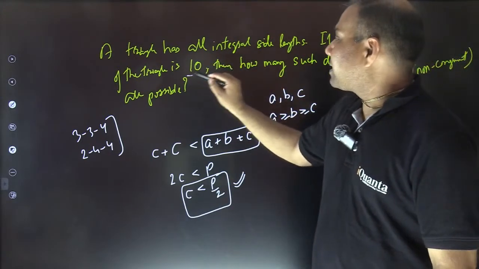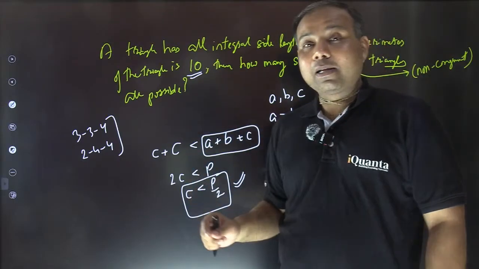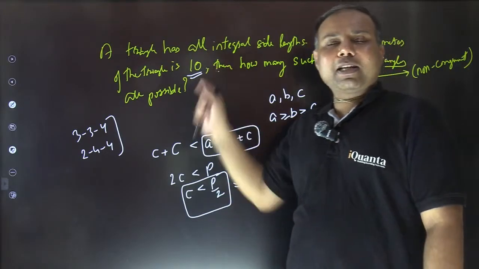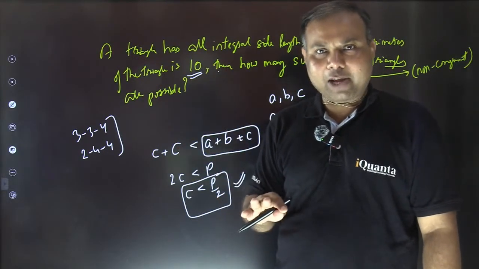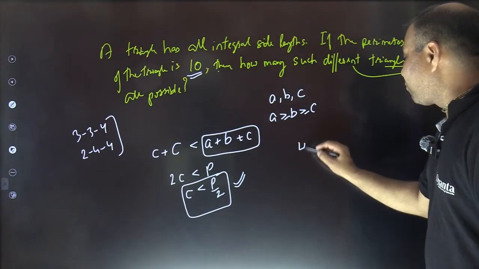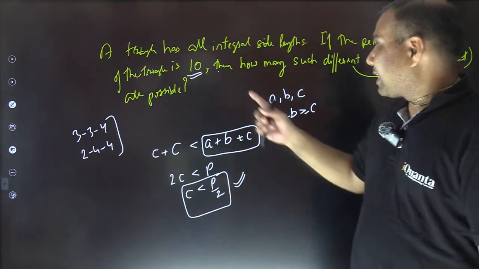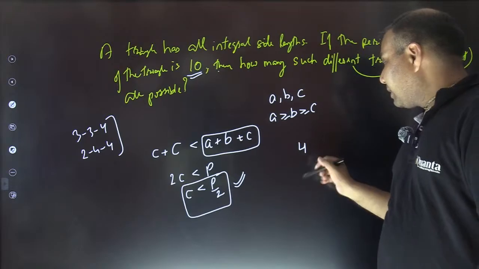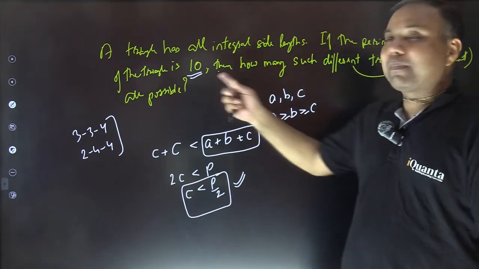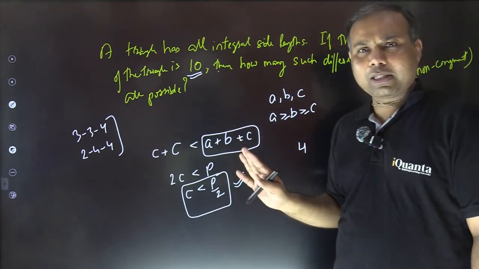So here perimeter is 10. So what is the maximum possible length of the longest side? Remember, it should be smaller than half of perimeter. So half of perimeter here is 5. So it must be smaller than 5. So maximum it can be 4. So the longest side can be maximum 4. Fine. Can it be 3 also? If I keep the longest side less than this, that is 3, then other 2 sides cannot be more than 3. So the perimeter could not become 10 in that case. So longest side has to be 4 in this case, right? Nothing more than that, nothing else.